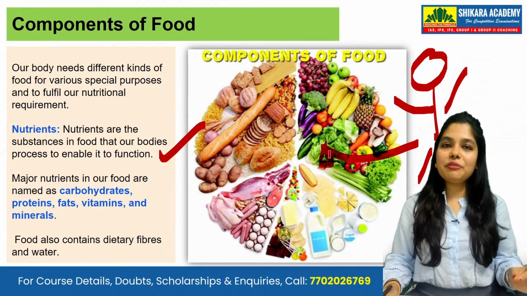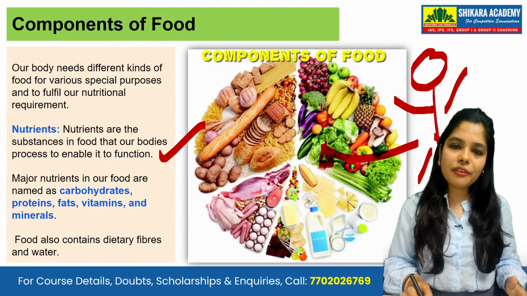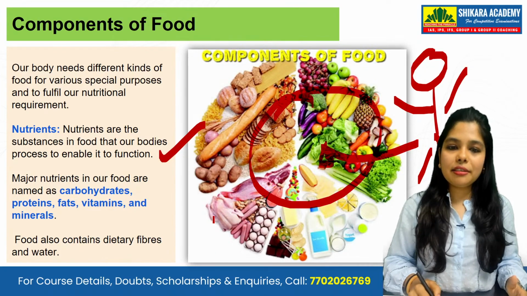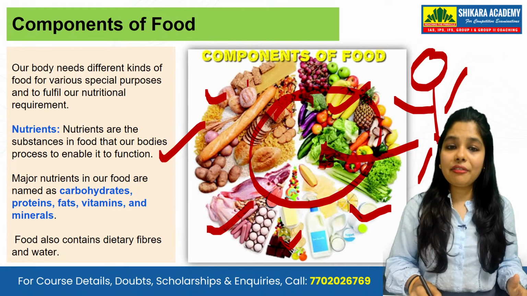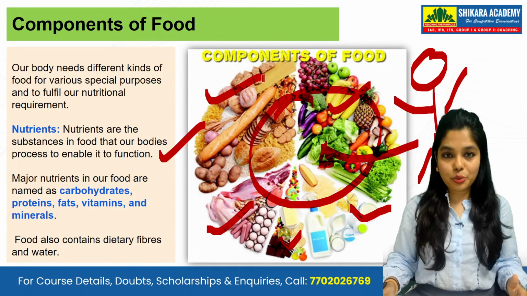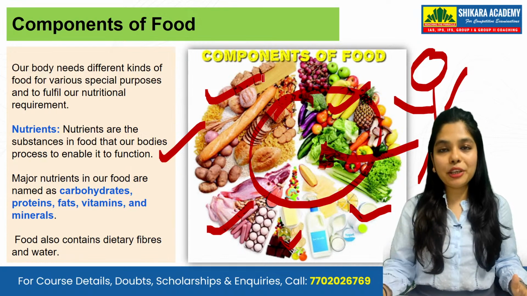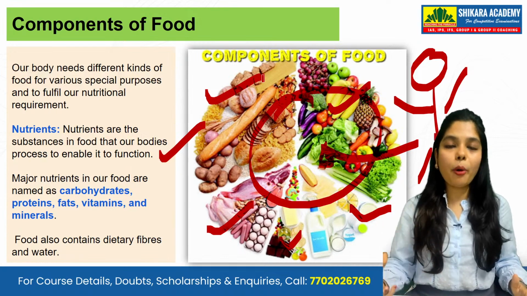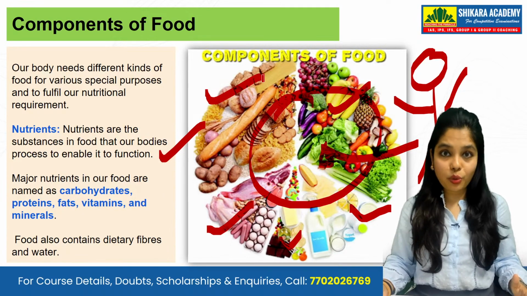There are different kinds of nutrition: vegetarian sources, non-vegetarian sources, dairy products, fats, other carbohydrate sources. How all these factors help you maintain the health of your body is what we are talking about.